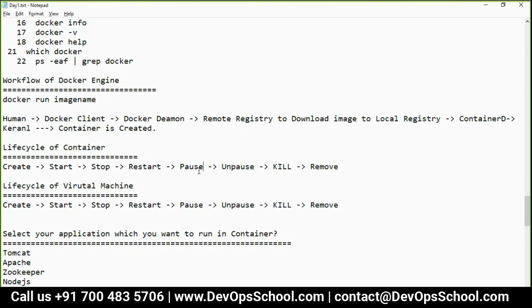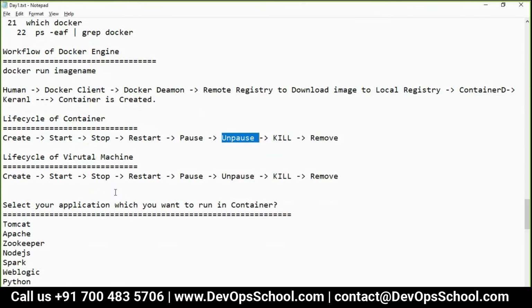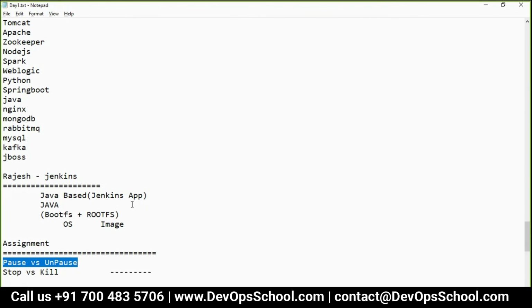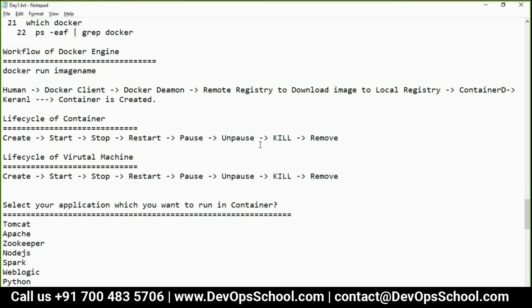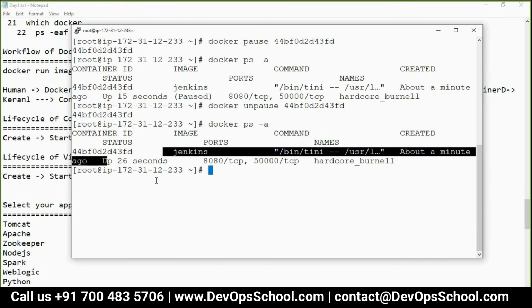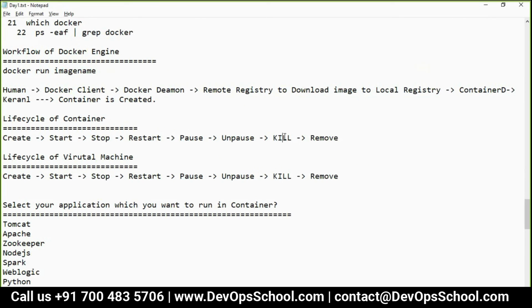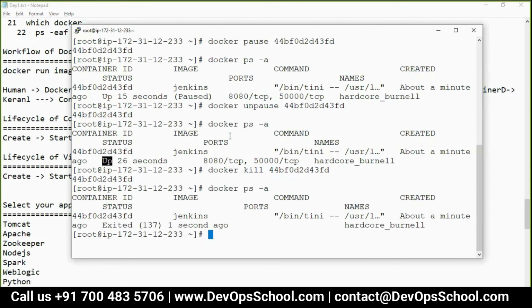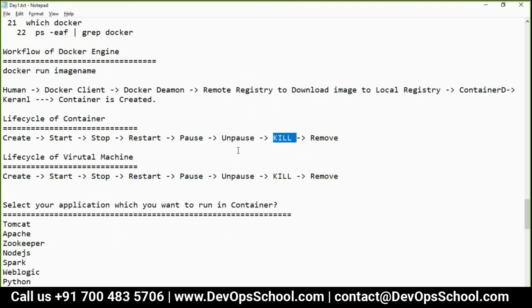Now the question is, what is the difference between pause and stop? This is an assignment for you. You need to teach me; you have to give me the answer. I will teach you how to share the answer. But now it's running right now, correct? Can I kill this? See, exited. Can I remove it?